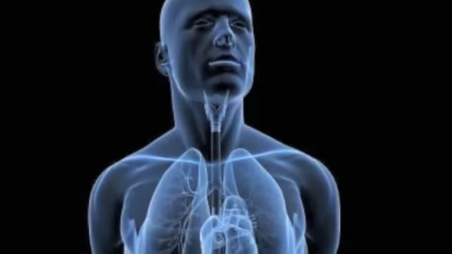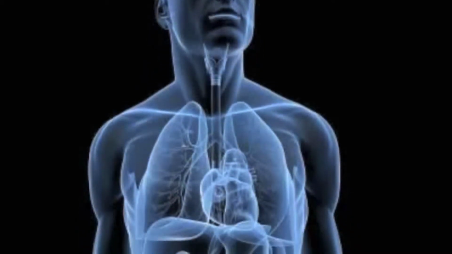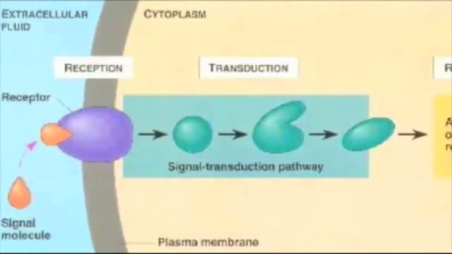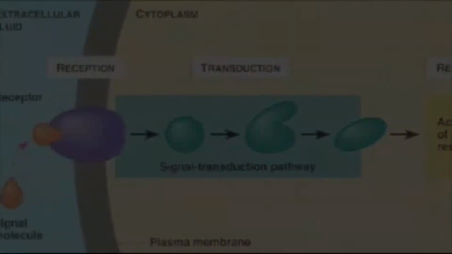First things first, let's talk about cell communication. Cell communication can be defined rather simply as the way in which cells communicate with other cells. In communicating with other cells, a signal transduction pathway is formed which links the cells to one another. However, sometimes this pathway can be interrupted.